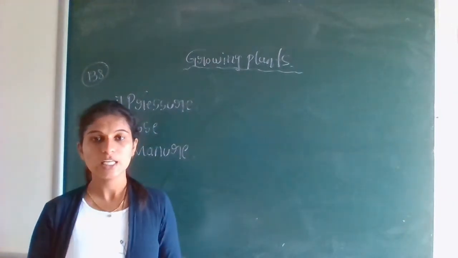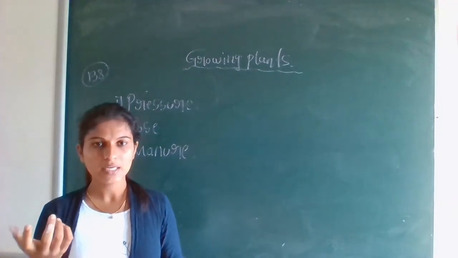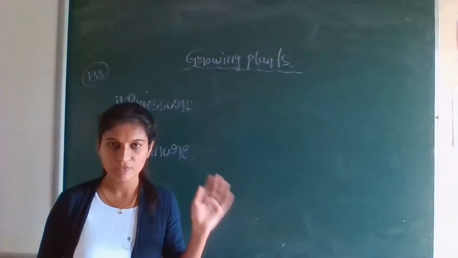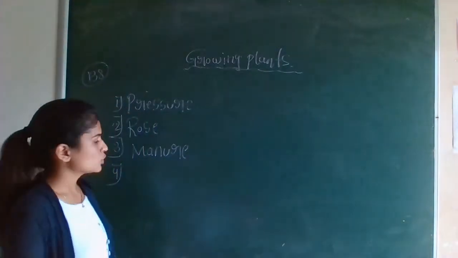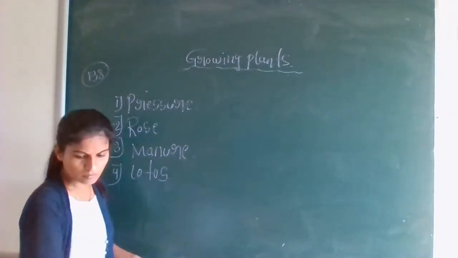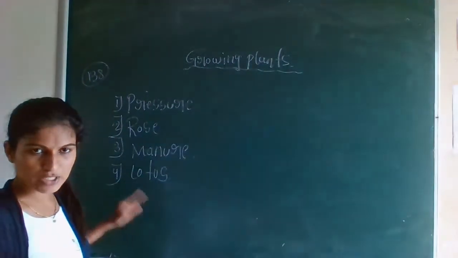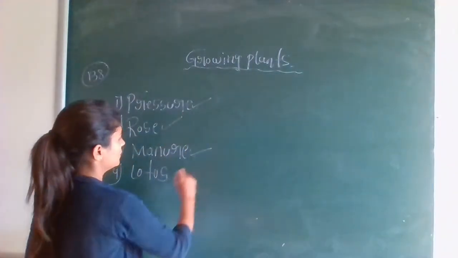That is C, lotus. Lotus is the plant or seed which can disperse by water. Where can you see the lotus flower? In the water. So the answer is lotus. These four are the answers of the multiple choice questions. Just put the right mark like this.